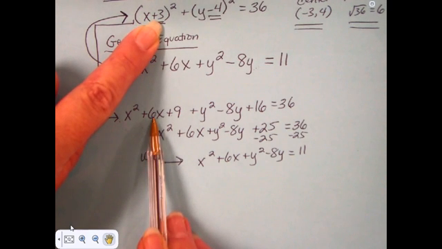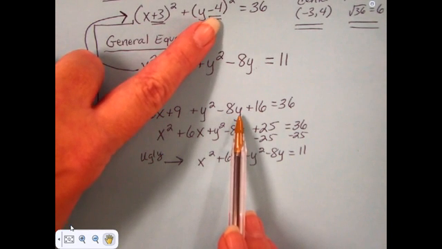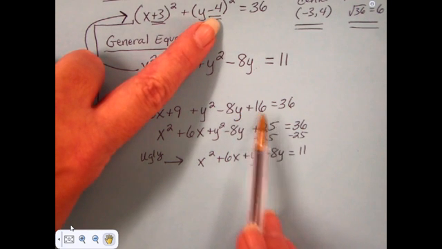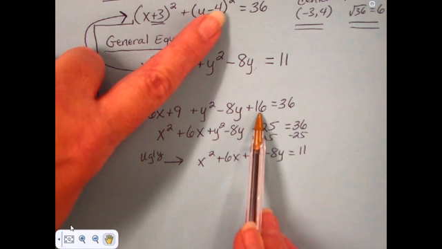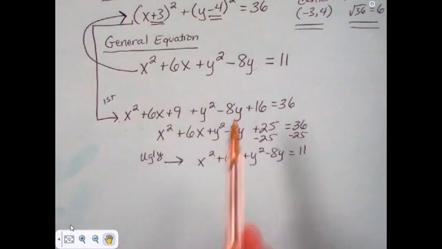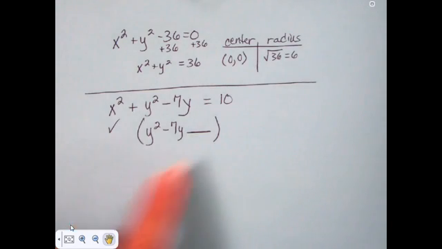Okay, now think about this one. We've got a y minus 4. Negative 4 squared is positive 16. Negative 4 times 2 is minus 8. We complete the square by figuring out what number would have to go in that spot.